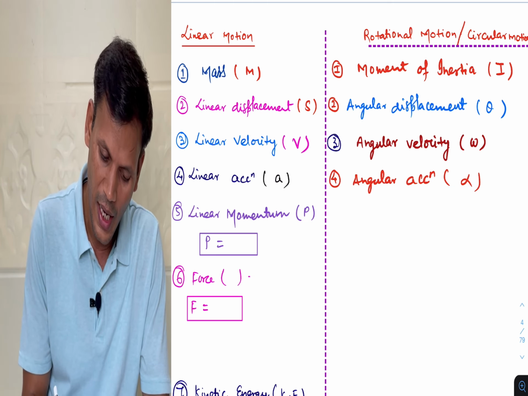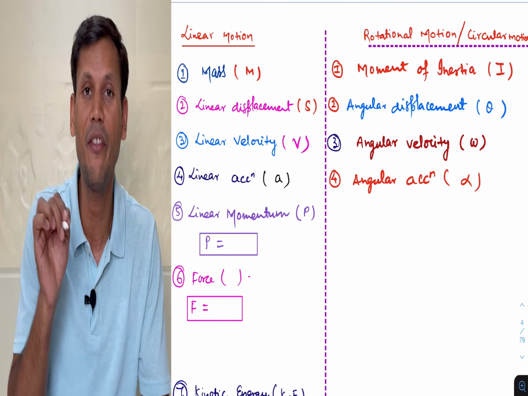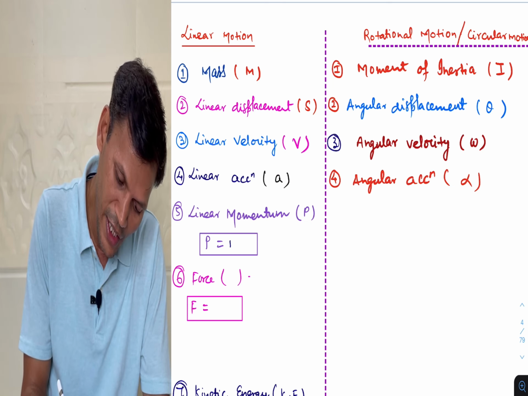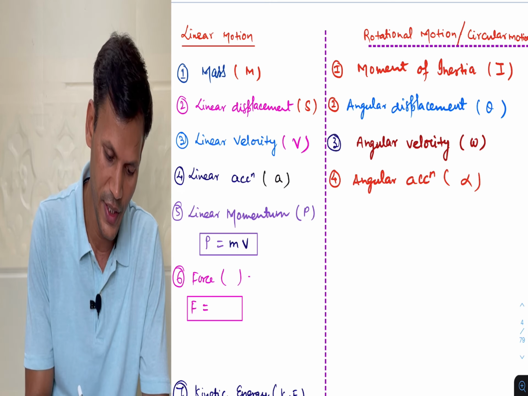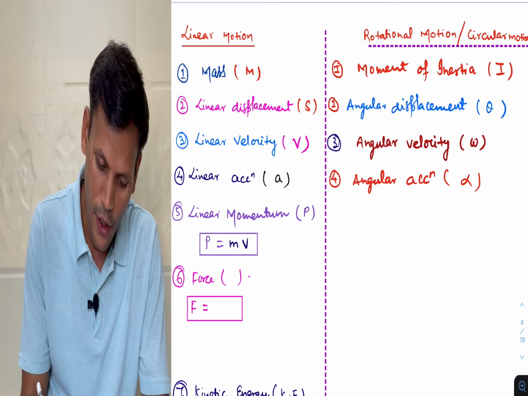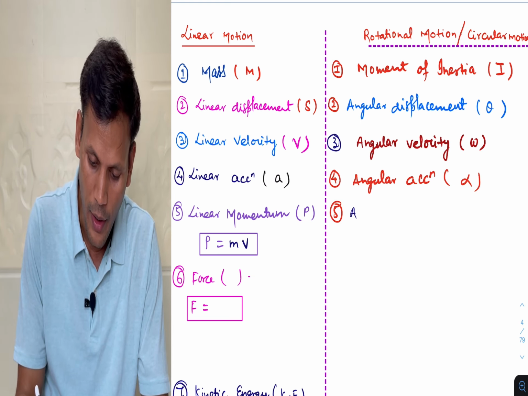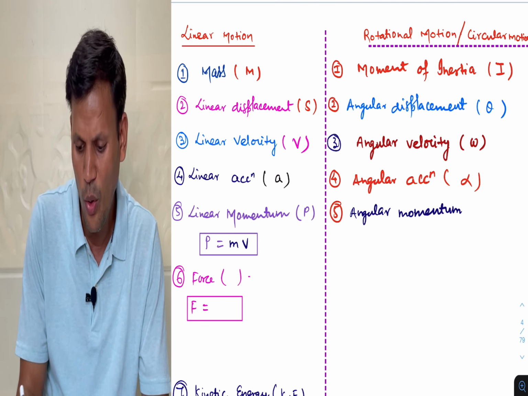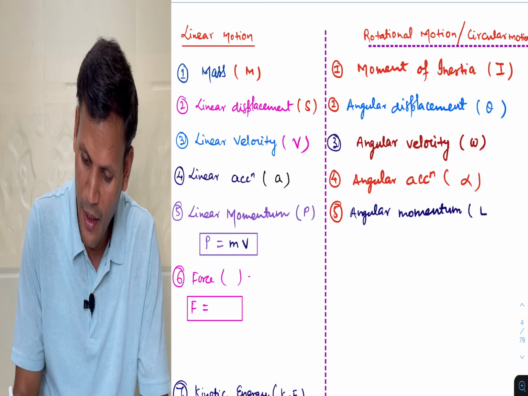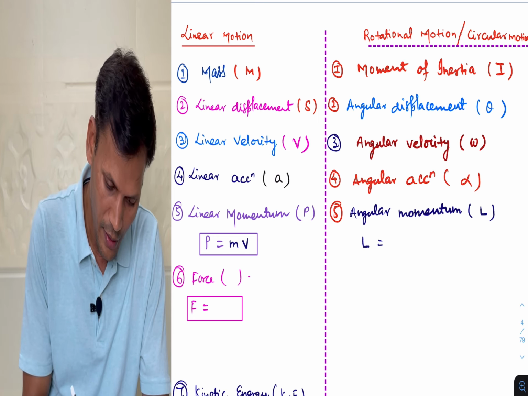Next term we have linear momentum. We know linear momentum is defined as the product of mass and velocity, and linear momentum is given by mv, product of mass and linear velocity. So same way in case of rotational motion, here the term will be angular momentum, which is represented by L. Now we have to compare.